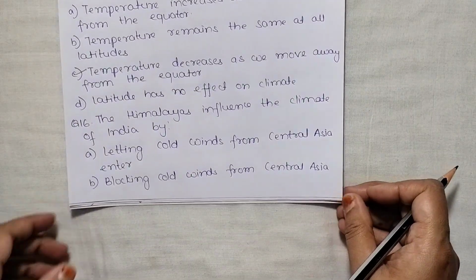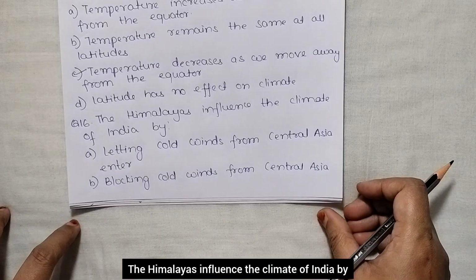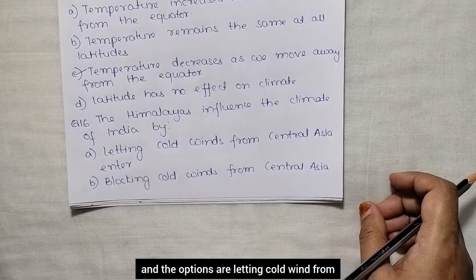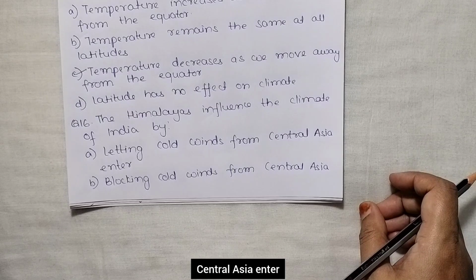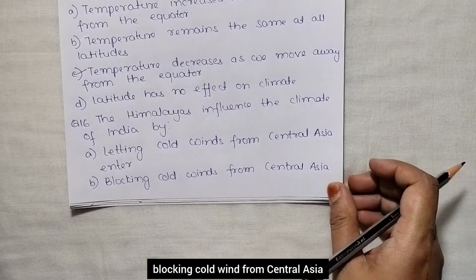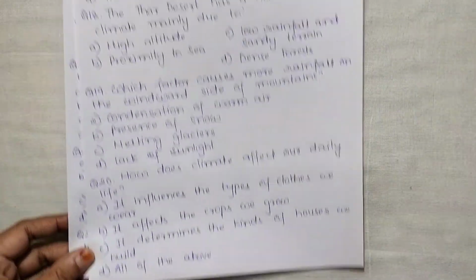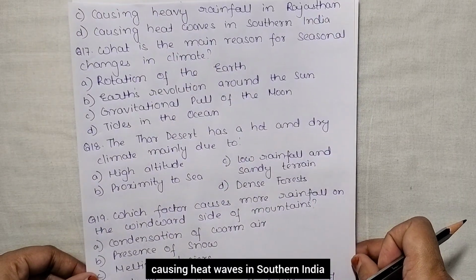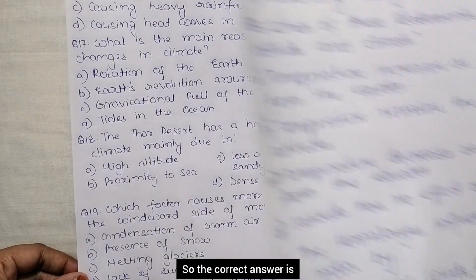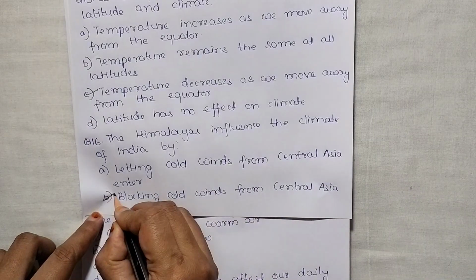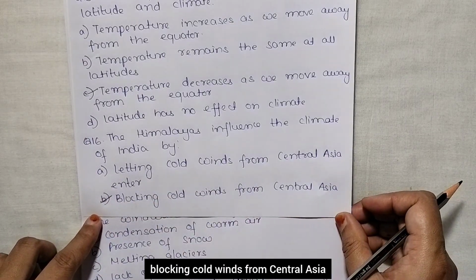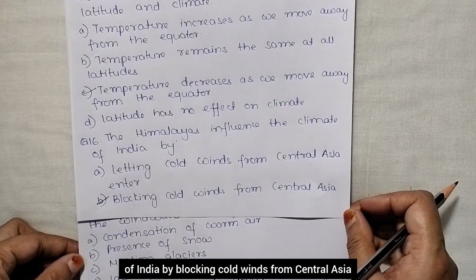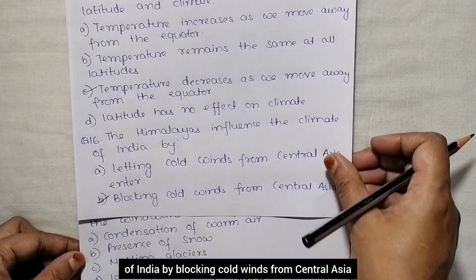Next, the Himalayas influence the climate of India by, and the options are letting cold winds from Central Asia enter, blocking cold winds from Central Asia, causing heavy rainfall in Rajasthan, causing heat waves in southern India. So the correct answer is blocking cold winds from Central Asia. Okay, so the Himalayas influence the climate of India by blocking cold winds from Central Asia.